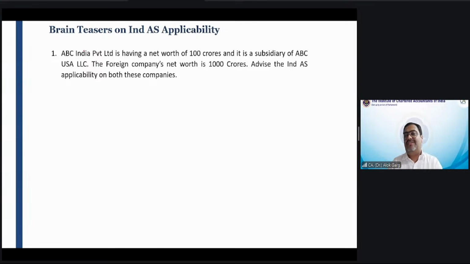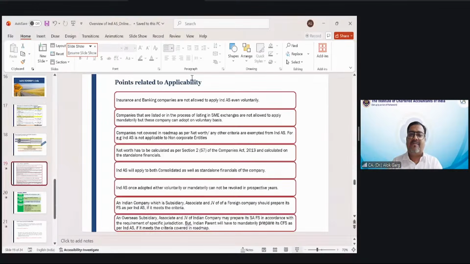Now, few questions. Tell me what is the answer of this question. Tell me guys, what is the answer of this question? Friends, let me know the answer of this question.